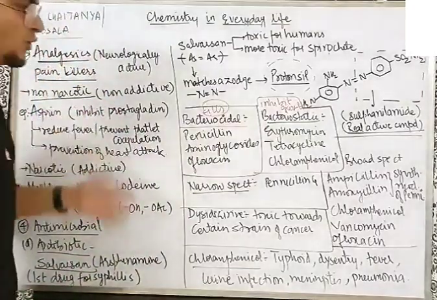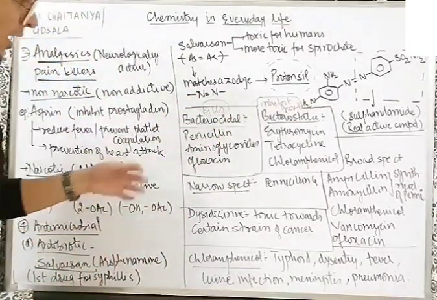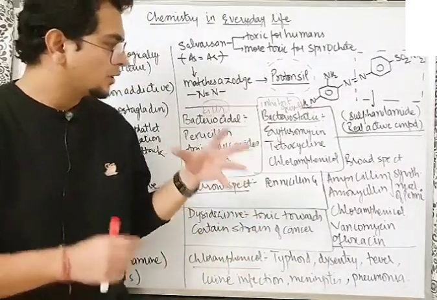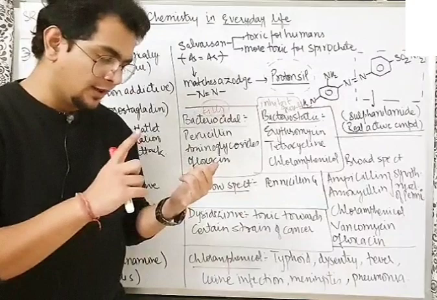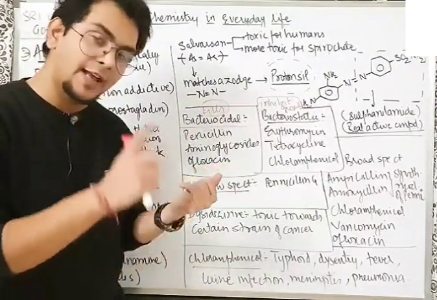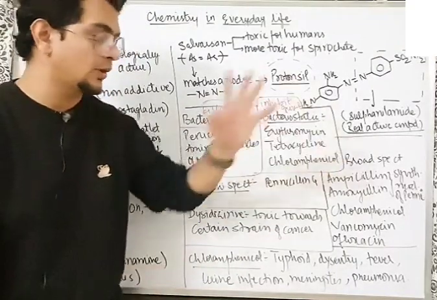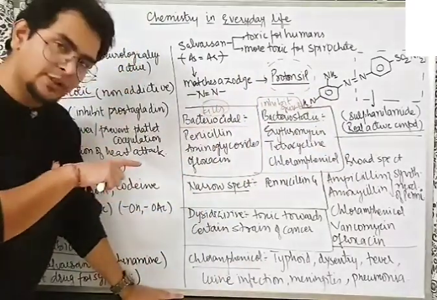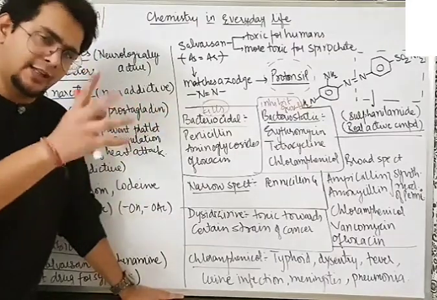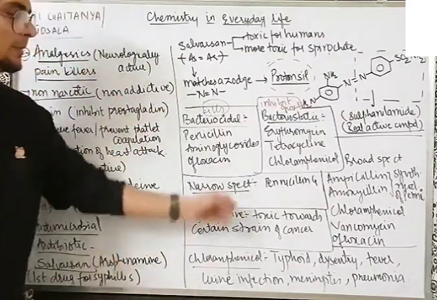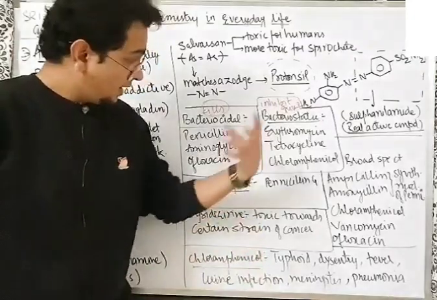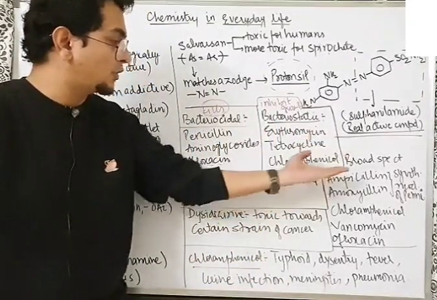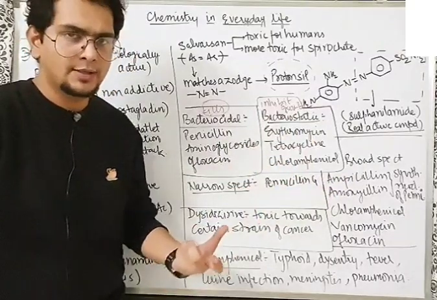Now there is something known as narrow spectrum and broad spectrum antibiotics. What is broad spectrum? There are gram-positive and gram-negative bacteria. The antibiotics which can work against gram-positive as well as gram-negative bacteria are called broad spectrum. Those which work against either gram-positive or gram-negative bacteria, either one of them, are narrow spectrum. Example, penicillin G. With synthetic modifications of penicillin G, we got ampicillin and amoxicillin, and they are broad spectrum antibiotics.